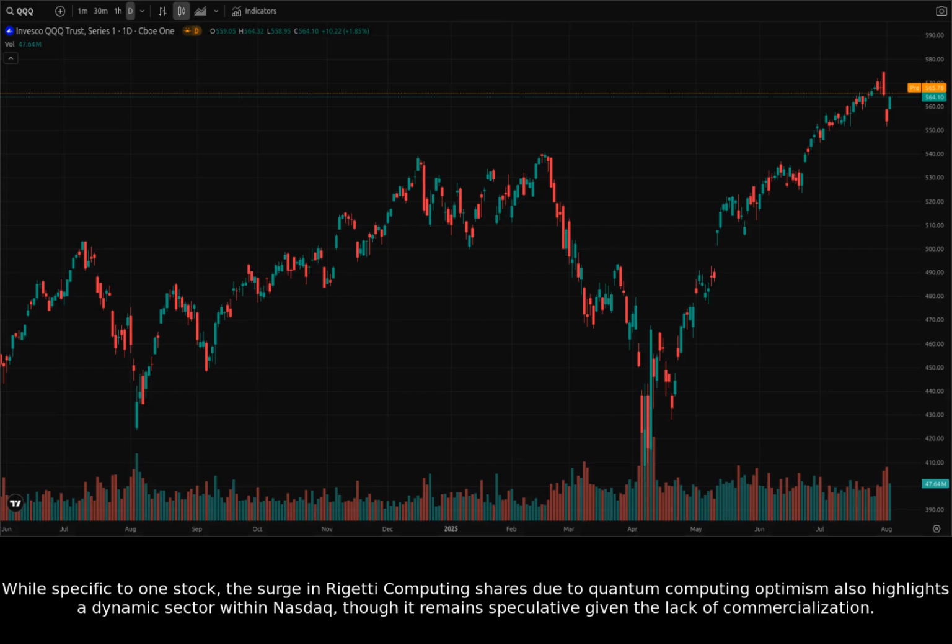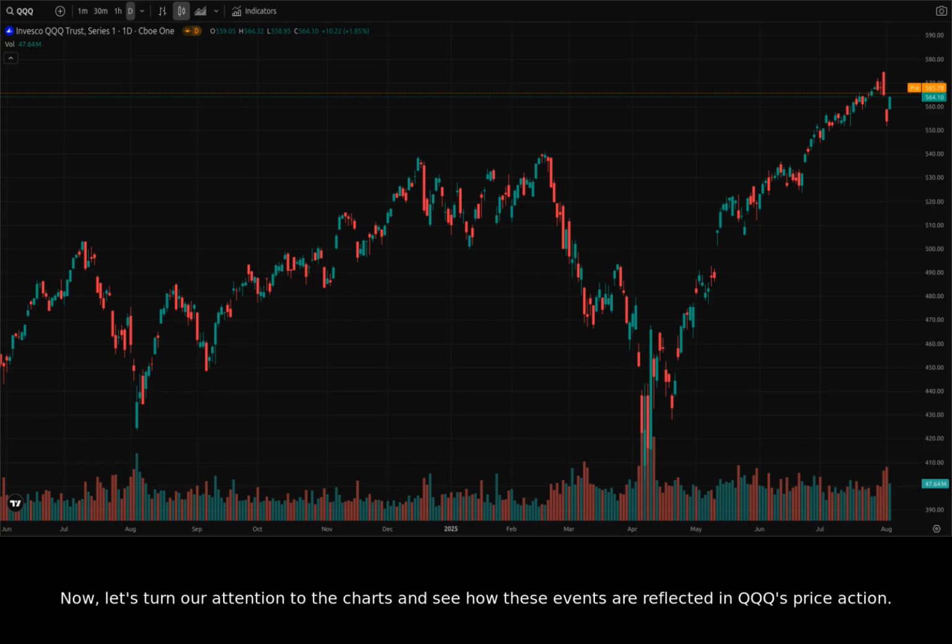While specific to one stock, the surge in Rigetti Computing shares due to quantum computing optimism also highlights a dynamic sector within Nasdaq, though it remains speculative given the lack of commercialization. Now, let's turn our attention to the charts and see how these events are reflected in QQQ's price action.